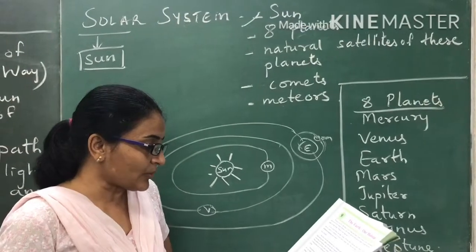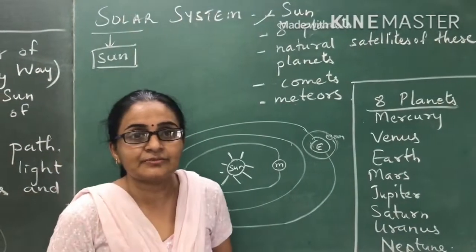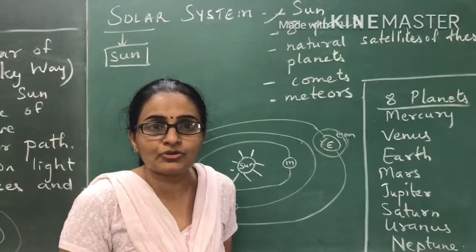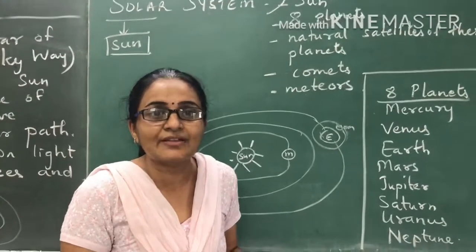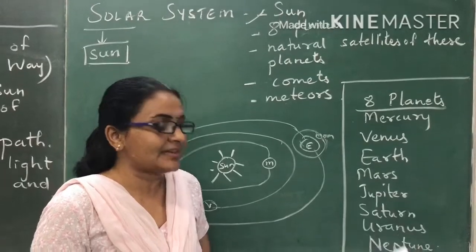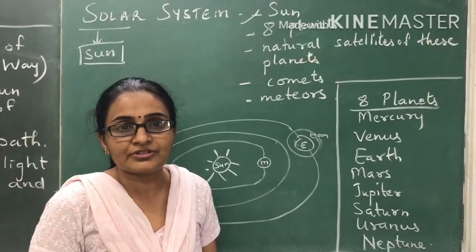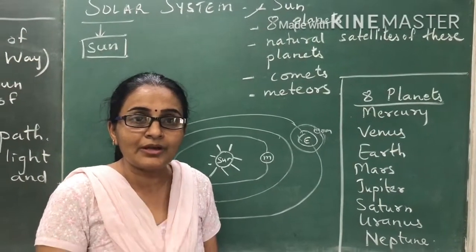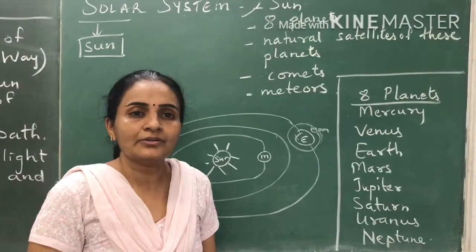So let's get acquainted with the solar system. Acquainted means जानते हैं कुछ solar system के बारे में. At first, let's know the sun as the key member of the solar system. So first of all, we'll know about the sun as a member of the solar system.